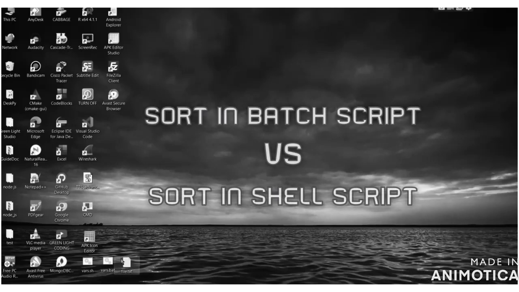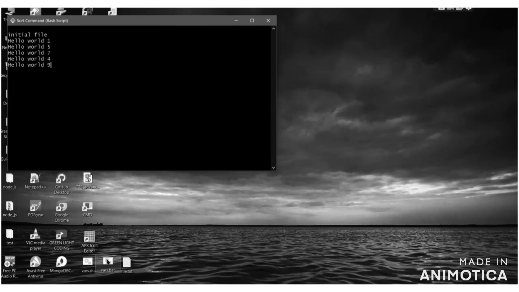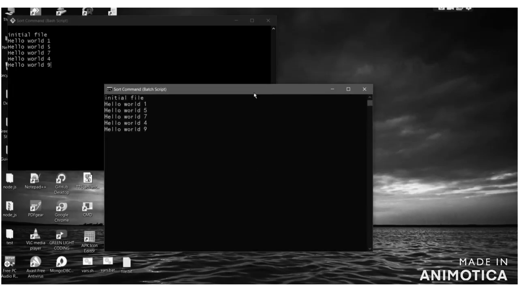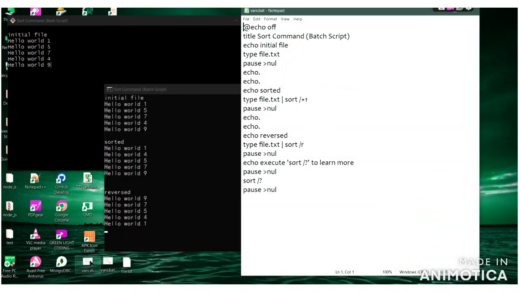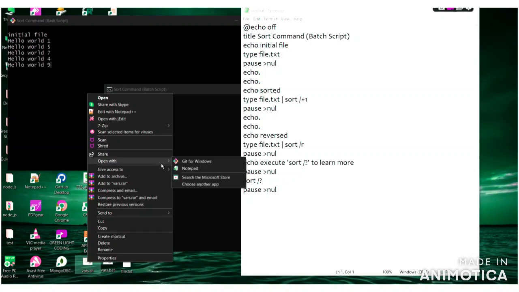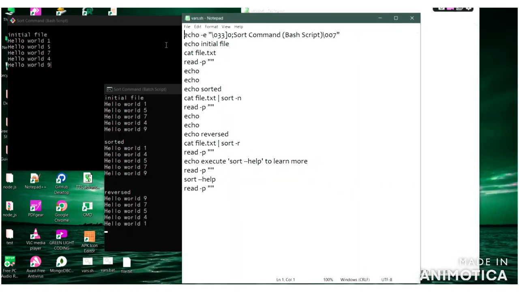Well guys, this is about the sort command in Windows and Linux. The sort command is basically used for arranging the lines inside any file. Now let's see how this can be used. Those are the two consoles with similar outputs. Here the normal and reverse sorting of lines inside file.txt is being displayed.